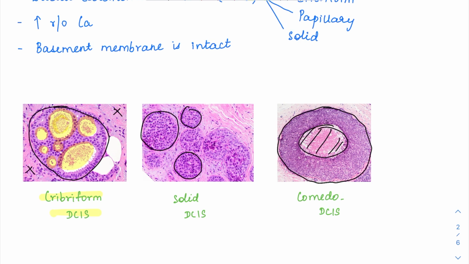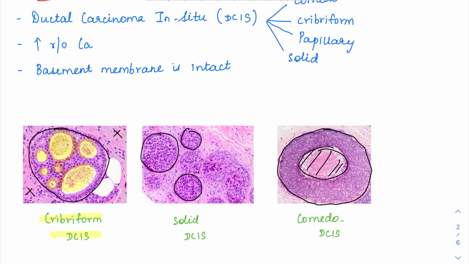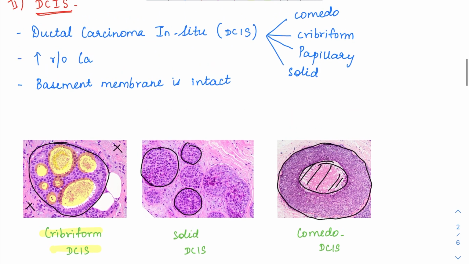Previously it was called comedocarcinoma. So comedocarcinoma, don't confuse it with carcinoma. It is just DCIS only. So comedo DCIS. Other than that, we also have papillary and micropapillary patterns of DCIS, in which the micropapillary pattern is going to have a very bad prognosis. So anywhere the micropapillary pattern is present, it is going to cause a bad prognosis.